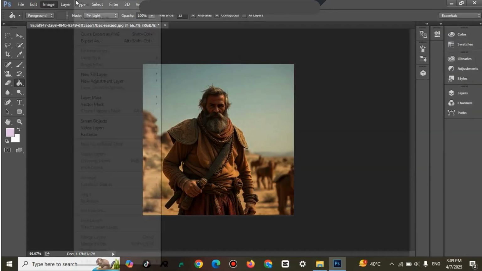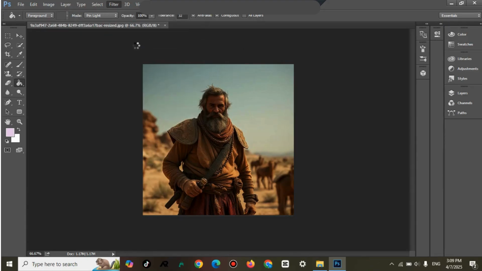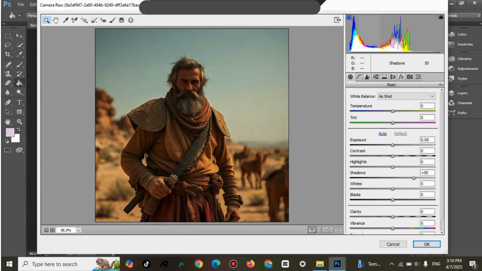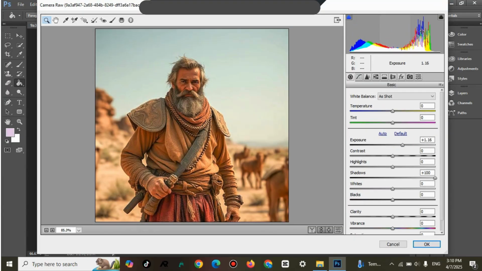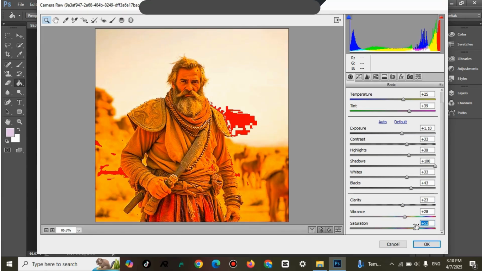So I will try a different option. There is a filter. Choose the camera filter here. That will add some colors and brightness for the visibility of the image. Add some temperature and tint as well. Go to the exposure. Further, we will add different features here.